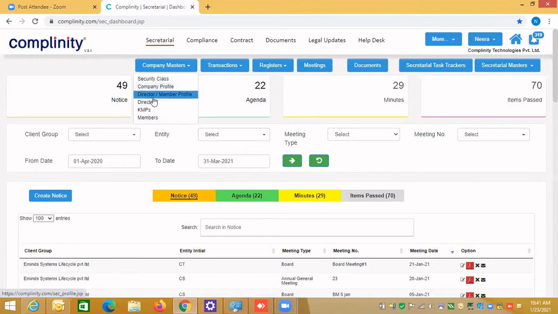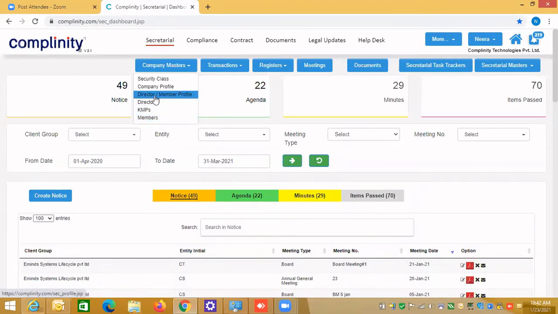And then director member profile means there's a general profile, because any person within an organization can be a director, can be a KMP, can be a member, or all 3. So you don't have to create these 3 profiles when you are creating a director, KMP or member. So we have one general profile.